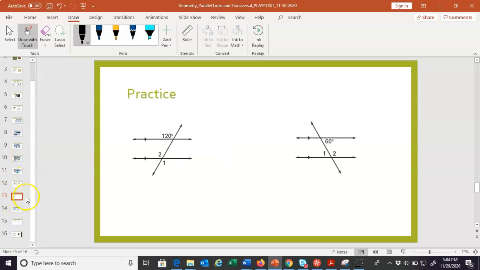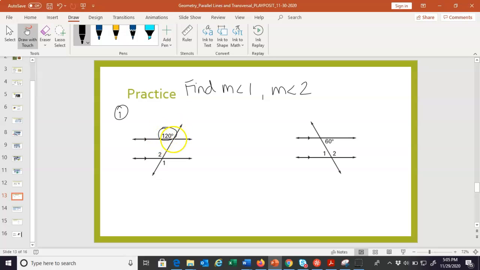So let's practice. Here, the ones and the twos, those are angle labels, and the values with the little degree symbol, that's an actual angle measure. So they want us to find the measure of angle 1 and the measure of angle 2. This is what I mean. Yes, we do need to know the names of them, but to solve this question, you don't have to know the names of them, right? We just need to know how they work. So 120 and angle 2, you always have to start with what you're given.